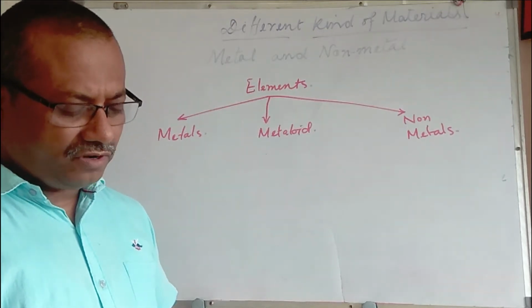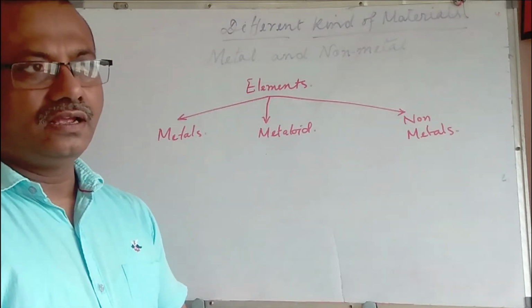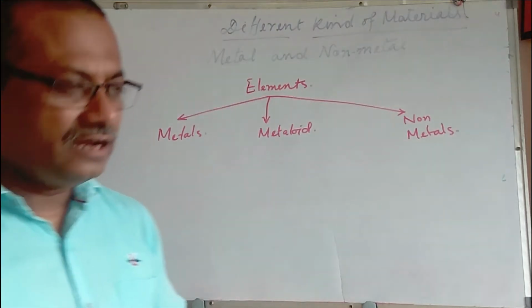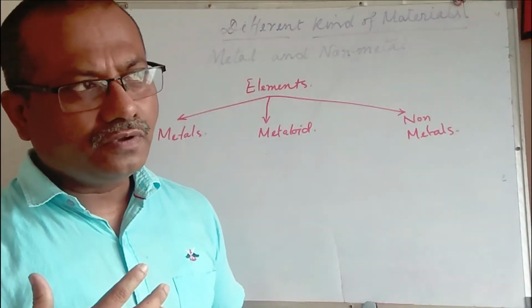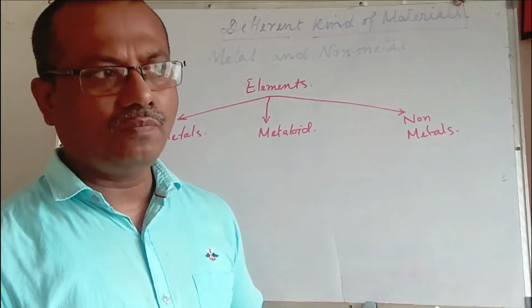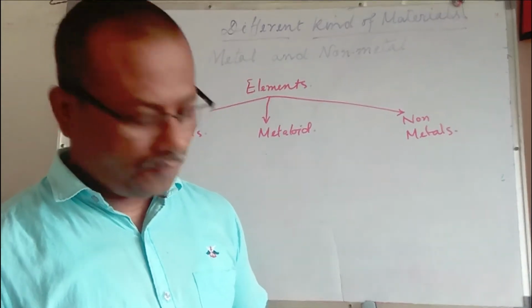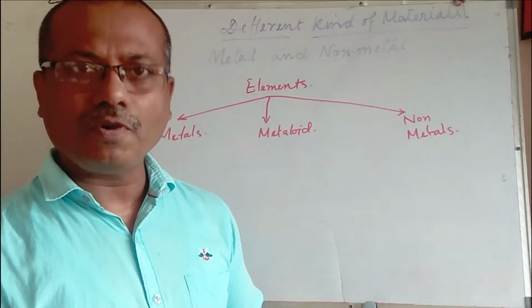A metal found in free state is said to be in a native state. When a metal is found in pure form, it doesn't react with any other component and does not form compounds.